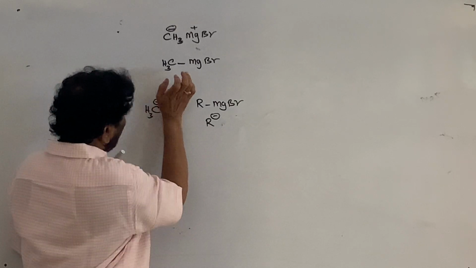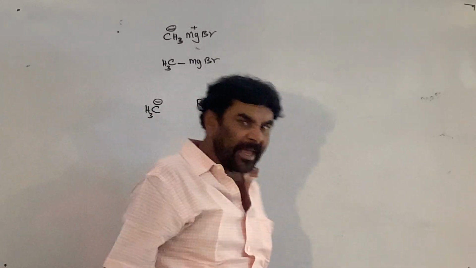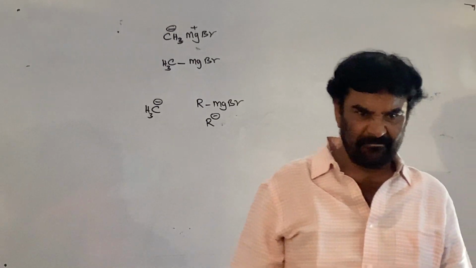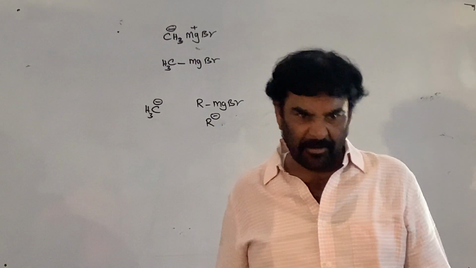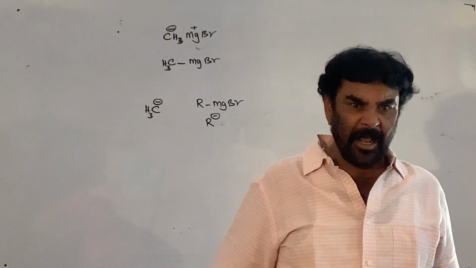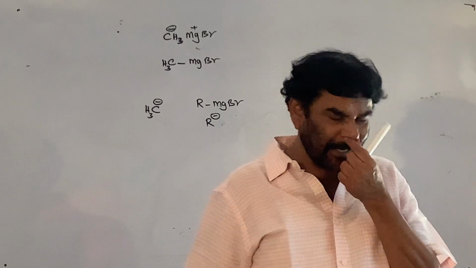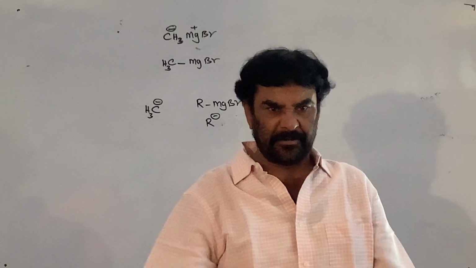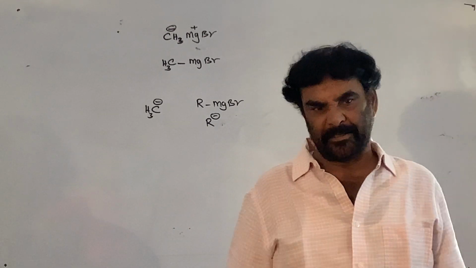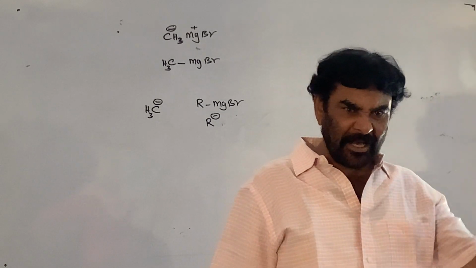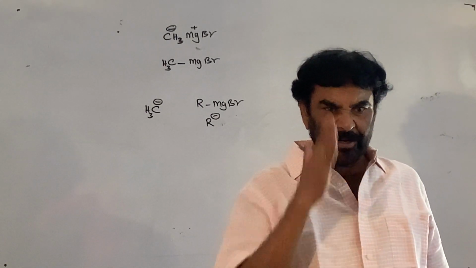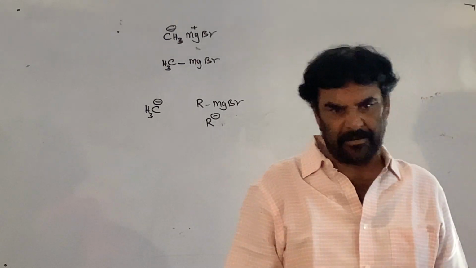So here, normally it acts as a base. It is in the thirst of the proton. If it comes into contact with any other compound which contains an acidic proton, and which is able to give the H plus ion, then an acid-base reaction takes place. Grignard reagent readily reacts with acids. The reaction between the Grignard reagent and any acidic compound is the acid-base reaction. The affinity for the acid-base reaction is very, very high.